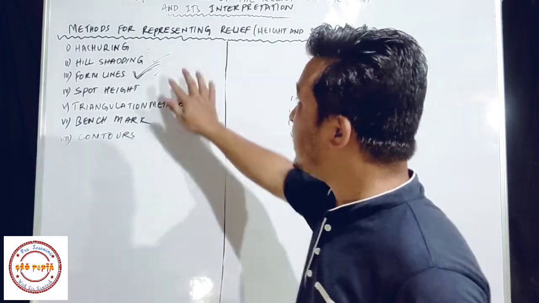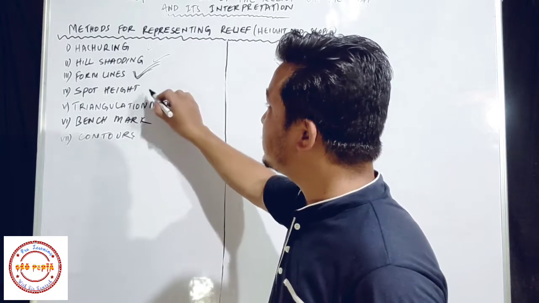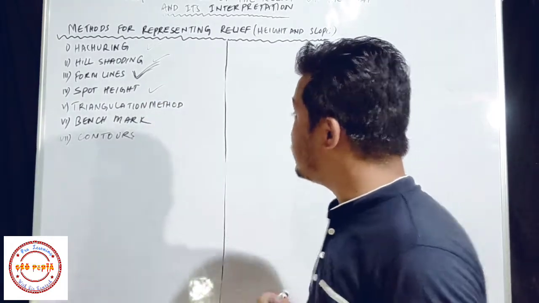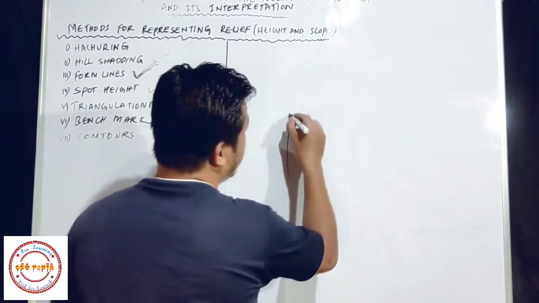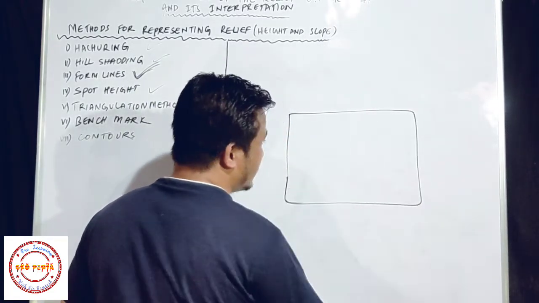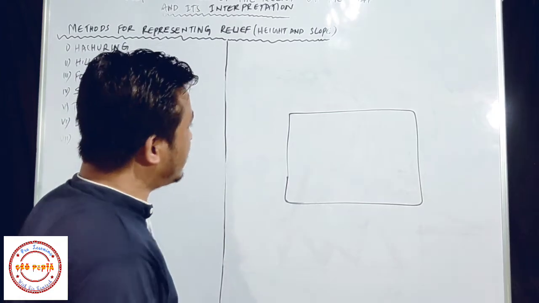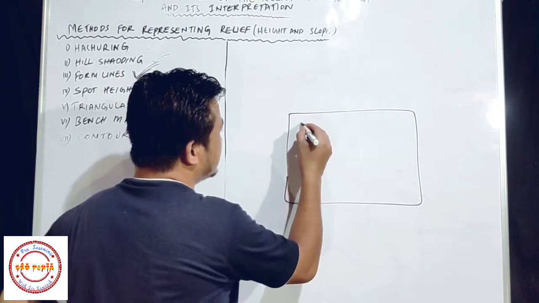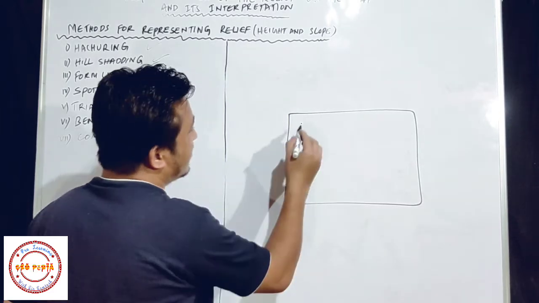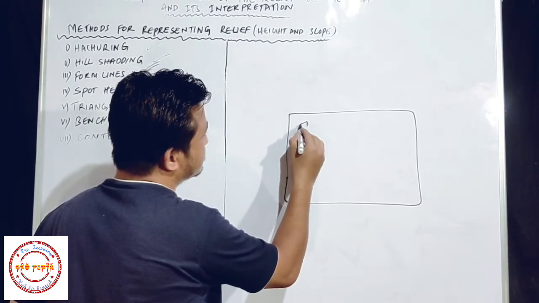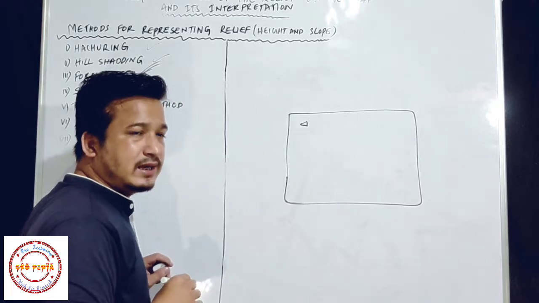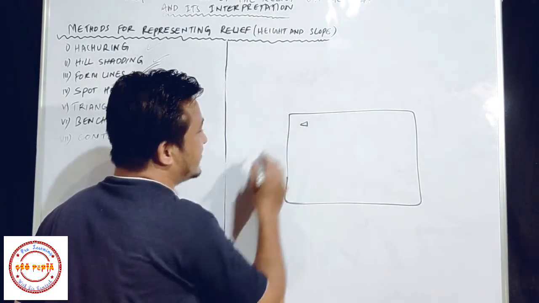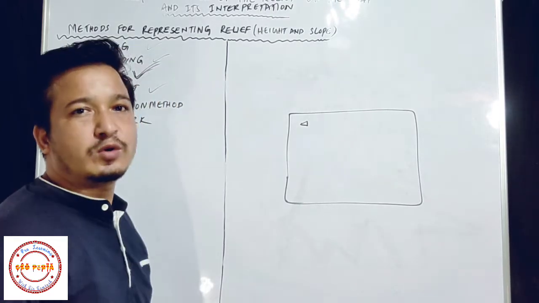Okay, now next we have the fourth, that is spot height. So in this method, suppose here we have this land, this area, and suppose I went to this region, and here we have one small hill. I did survey here, and I got the height of the hill is 250 meter.